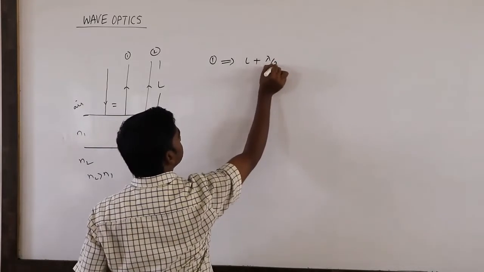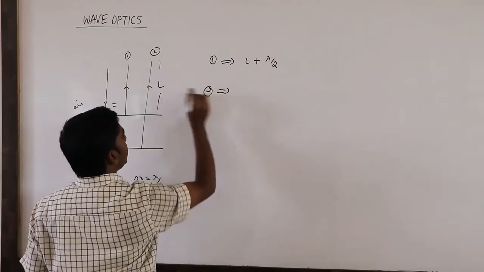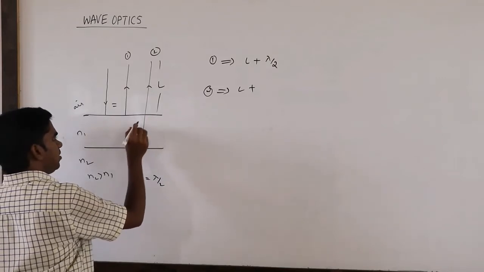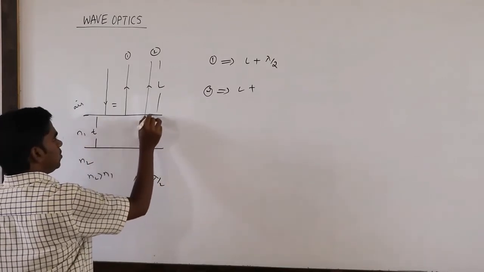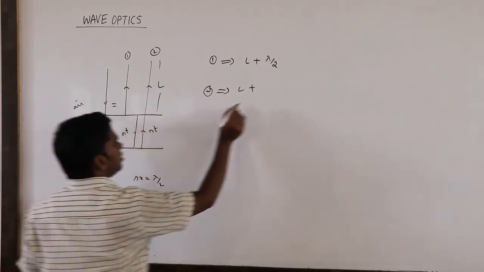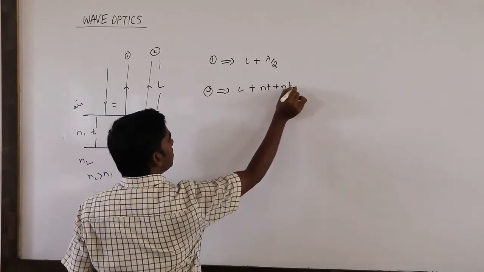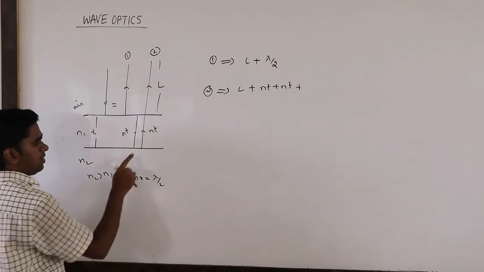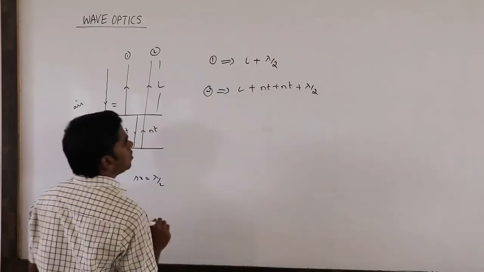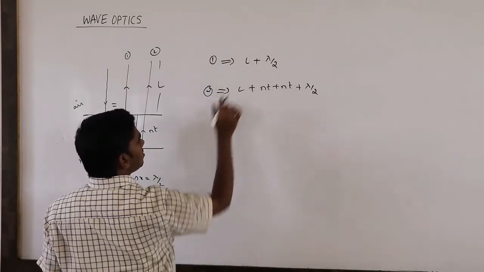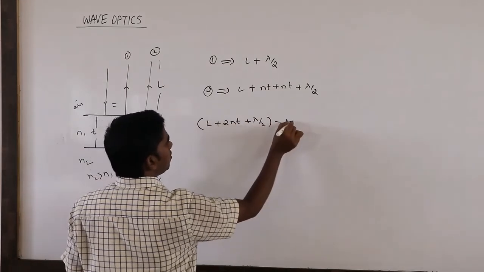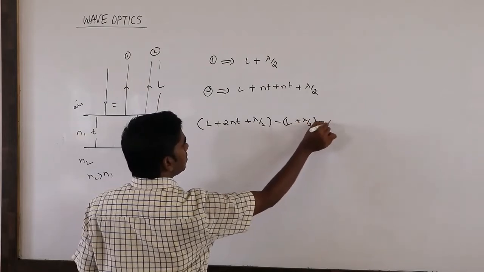For the second ray, it is L plus the optical path: while coming it is nt, and while going it is again nt, so 2nt, plus in the last example this was rarer, now it is denser, so again lambda by 2 is introduced. The path difference is this minus that: L plus 2nt plus lambda by 2 minus L plus lambda by 2 equals delta x.